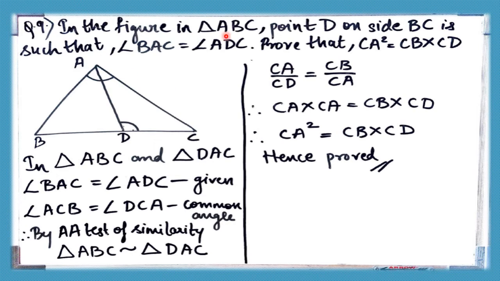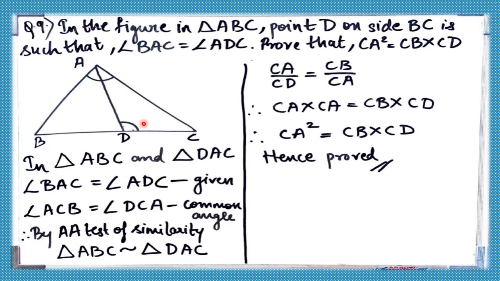In the figure, in triangle ABC, point D on side BC is such that angle BAC is equal to angle ADC. Once you see that two angles are equal, you get the hint that we have to check similarity between this bigger triangle and this smaller triangle, because there is congruency in angle of this bigger triangle and this smaller triangle.